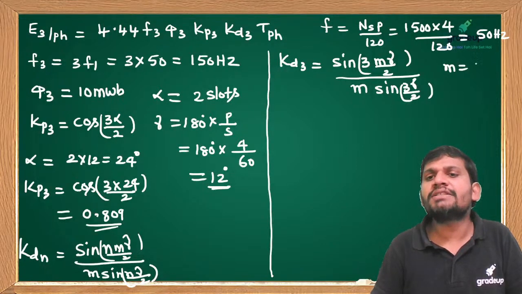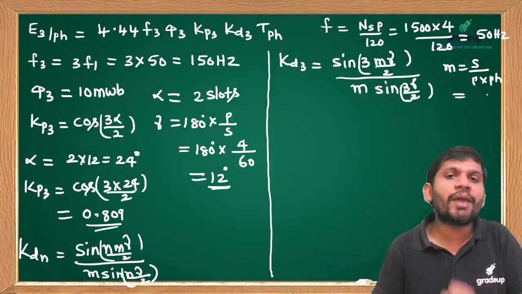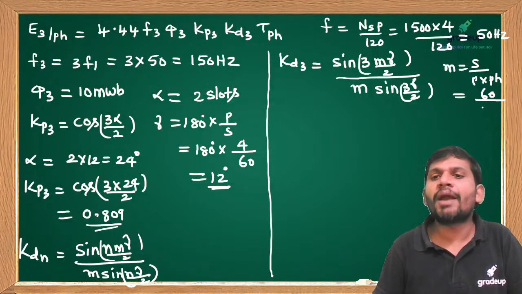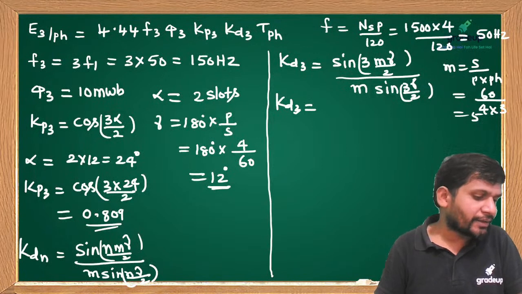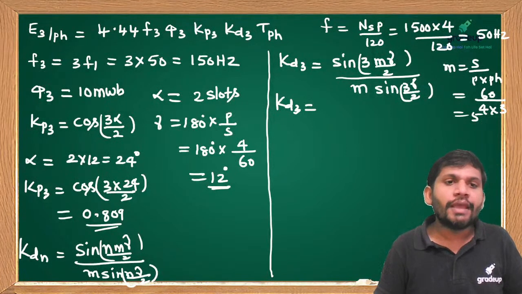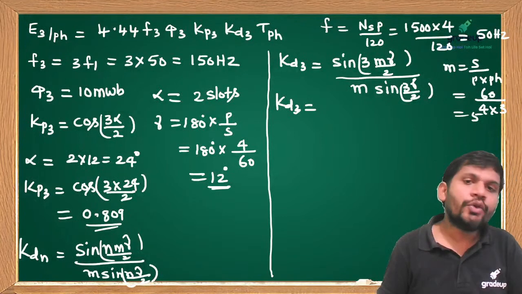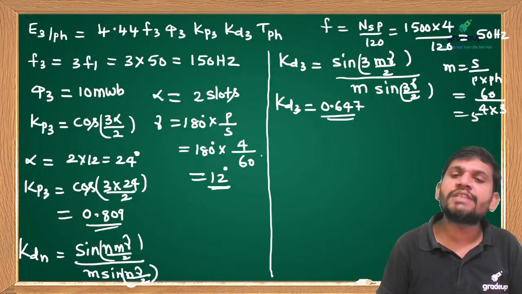What is m, students? Slots per pole per phase. How many slots are given? 60 slots. How many poles? 4 poles, 3 phase. This gives 5. Then you can calculate KD3. Kp3 is 0.809. How much KD3 did you get, students? You get 0.647 when you substitute all these.